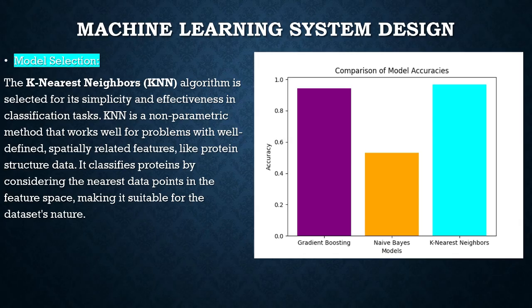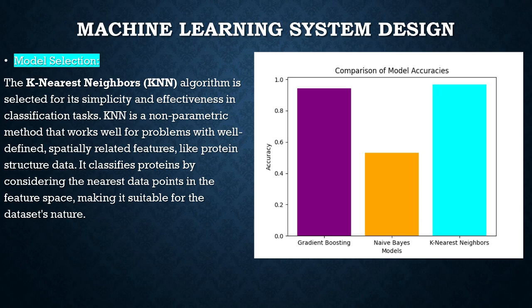Slide 13. Given the challenges we face, how can we leverage machine learning to improve protein classification? Machine learning automates the classification process, enhancing both accuracy and scalability. For our project, we focused on algorithms such as k-nearest neighbors, KNN, and random forest. These algorithms are particularly effective for classification tasks due to their ability to detect complex patterns in data.